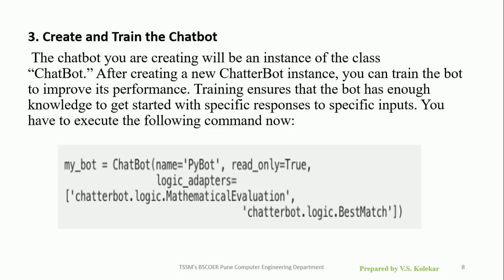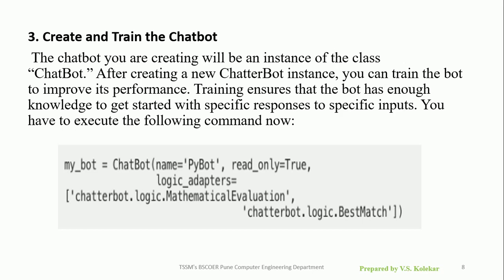my_bot is the name we have given for the object or instance of the class ChatBot. So, my_bot is equal to capital C ChatBot in brackets, name. Which name you are giving for the chatbot, that name you have to specify in single quotes. I am giving the name PyBot, comma, read_only=True. Then logic_adapters, chatterbot.logic.MathematicalEvaluation in single quotes, comma, chatterbot.logic.BestMatch.